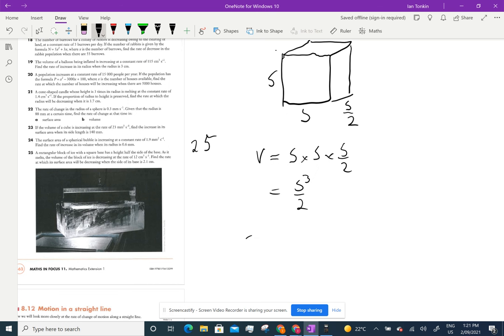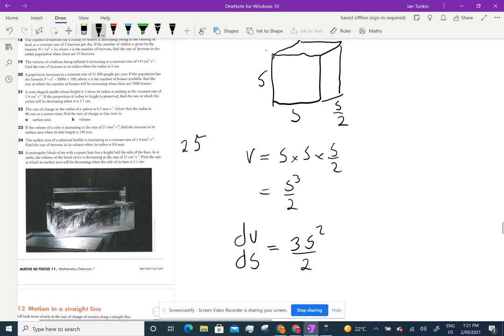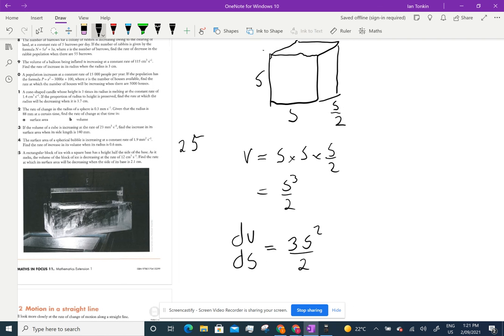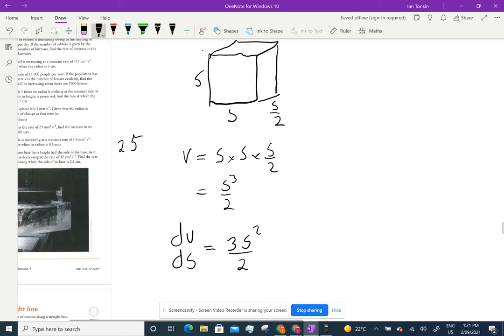Let's find dV/ds, and that gives me 3s squared on 2. I already know that the volume is decreasing, so dV/dt. Now remember, this is decreasing, so I have to put a negative 12, centimetres cubed per second.